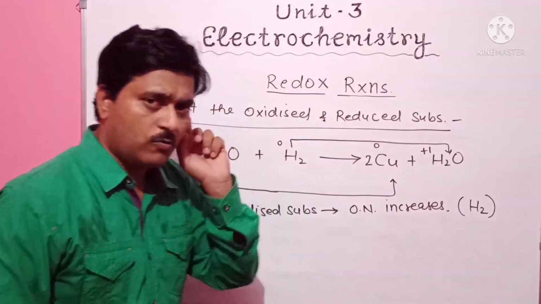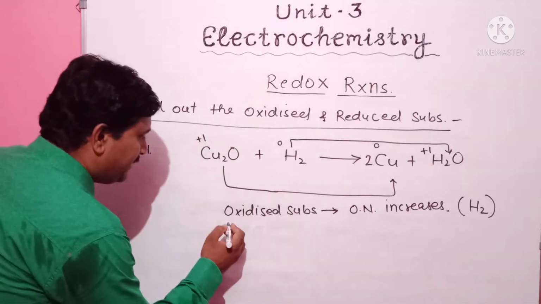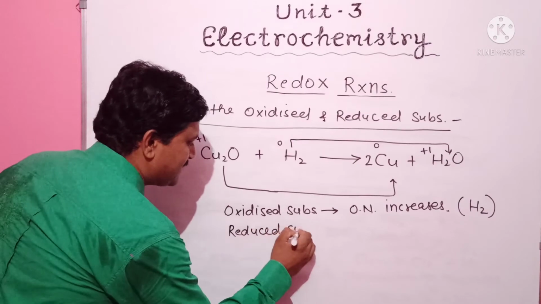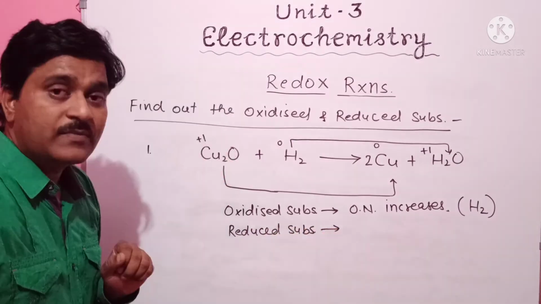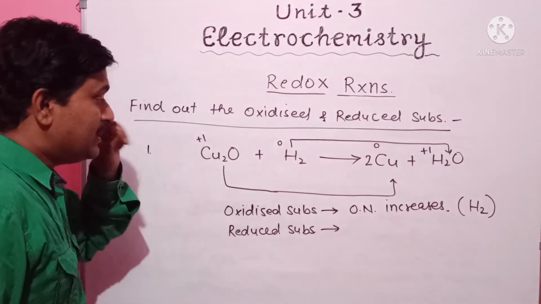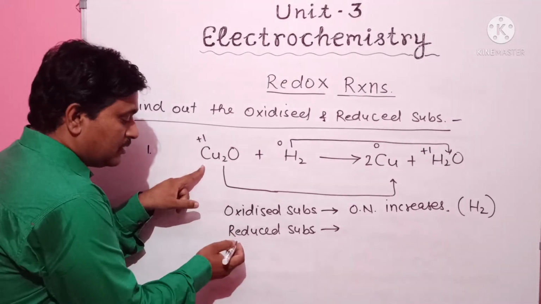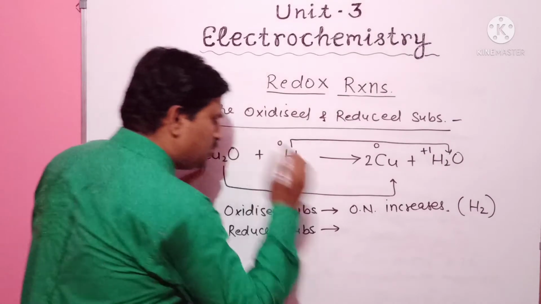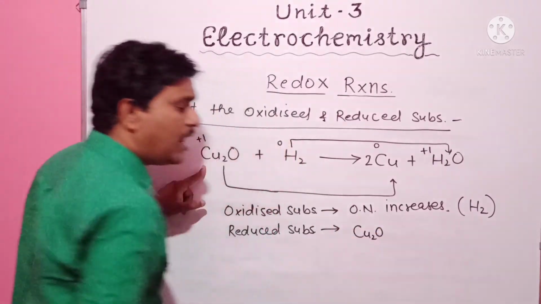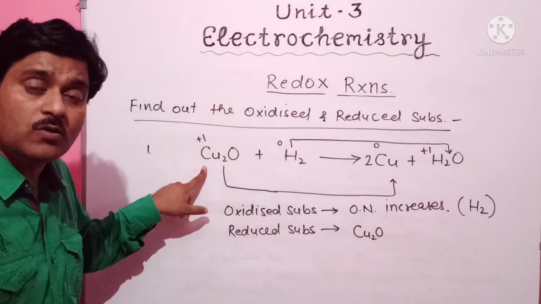Okay. Now we have to find out the reduced substance. Which will be the reduced substance during this process? In this process, the reduced substance will be Cu2O. How?